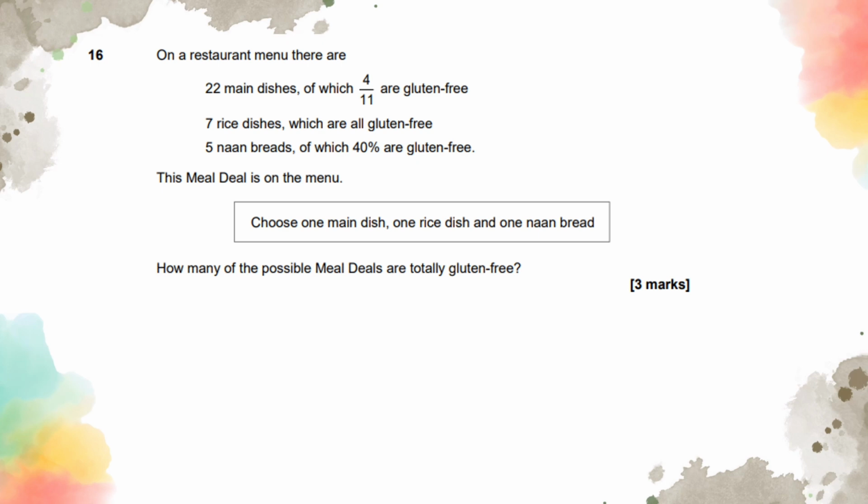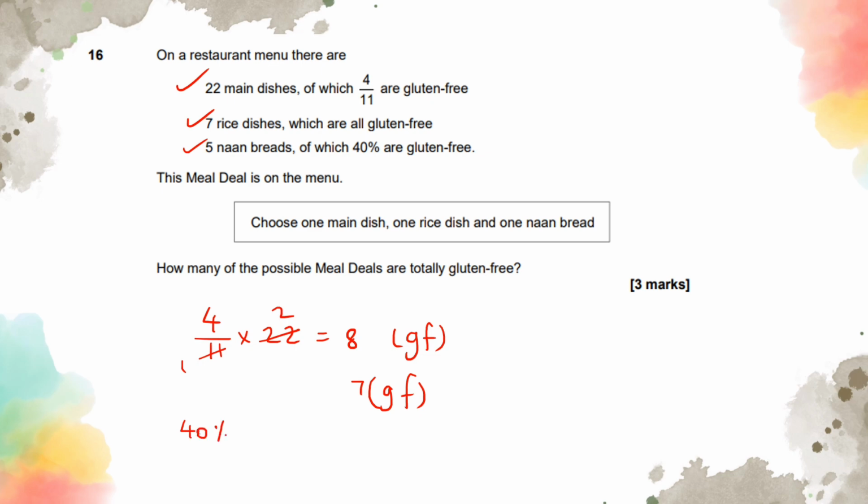So if I find out 4 out of 11 of 22, which is 8, we have 8 gluten-free for the main dish, 7 gluten-free for the rice dish, because all rice dishes are gluten-free, that's what it says, and 5 naan breads, of which 40% are. So we need to find out 40% of 5, which is going to be 2.